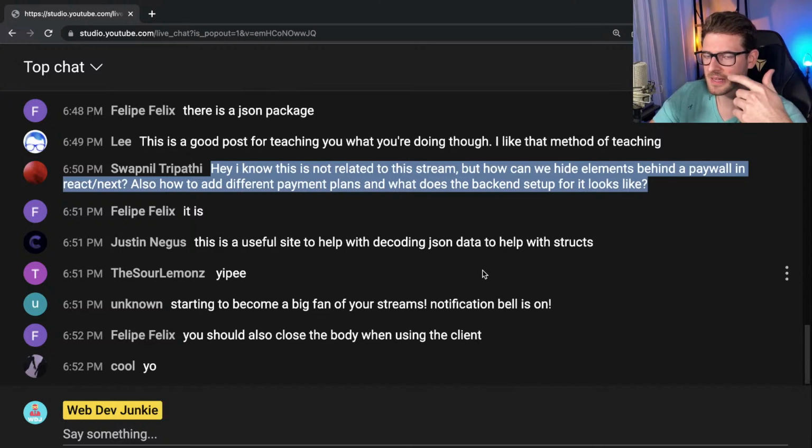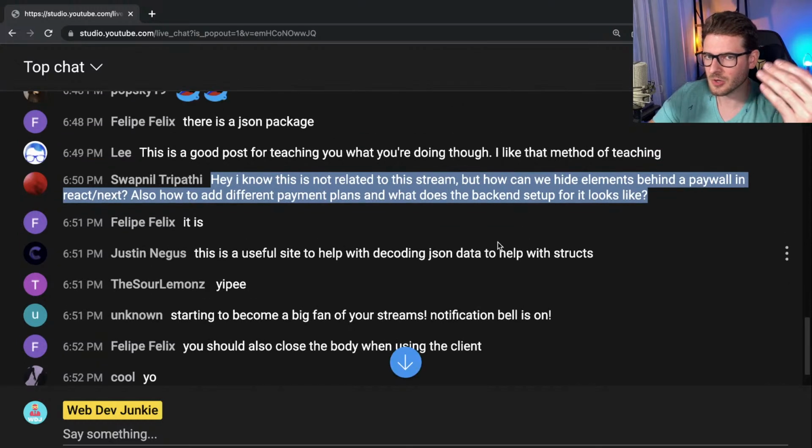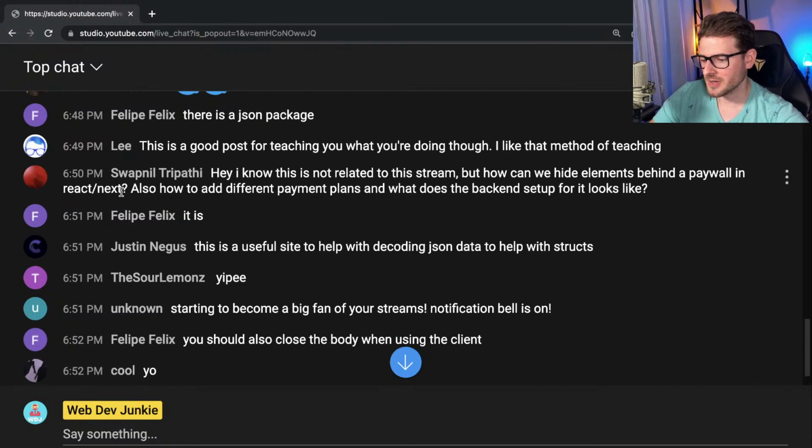Easiest thing is just have an is active or is paid flag. And once the Stripe system sends you that response back to your callback, your API webhook, I guess it is. When Stripe sends you that event, your webhook would basically update that user record to say is paid true. And then in your React UI or your Next backend endpoints, you'd have checks to say, hey, if this user is not paid, then redirect them back to the dashboard or redirect them back to a you need to register page. It all depends on what you're trying to do.